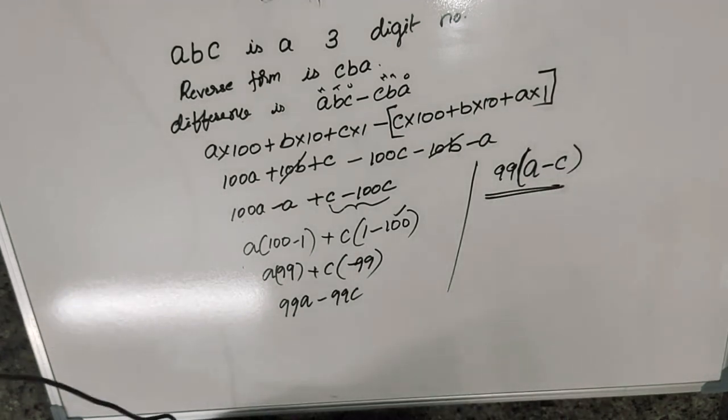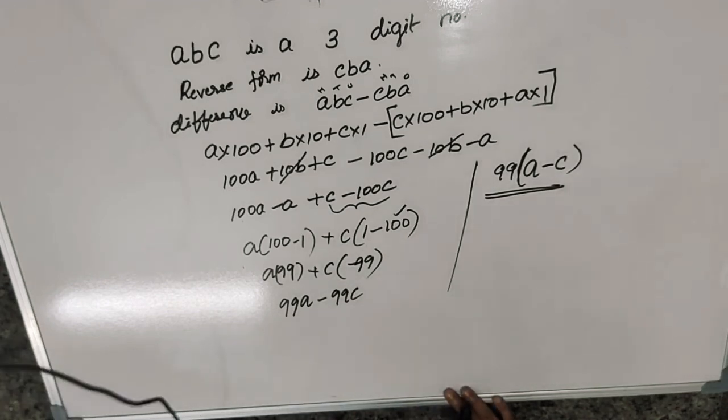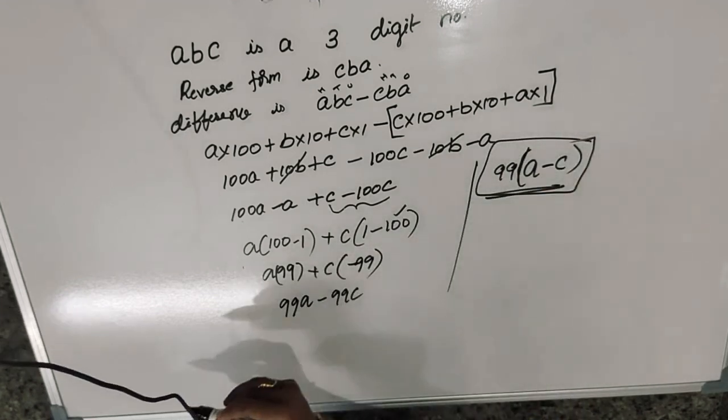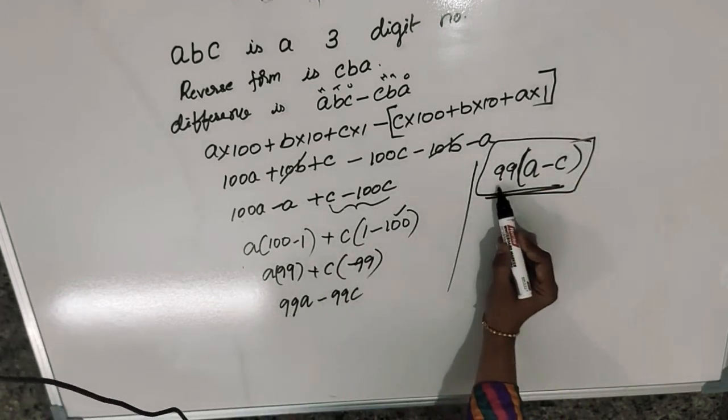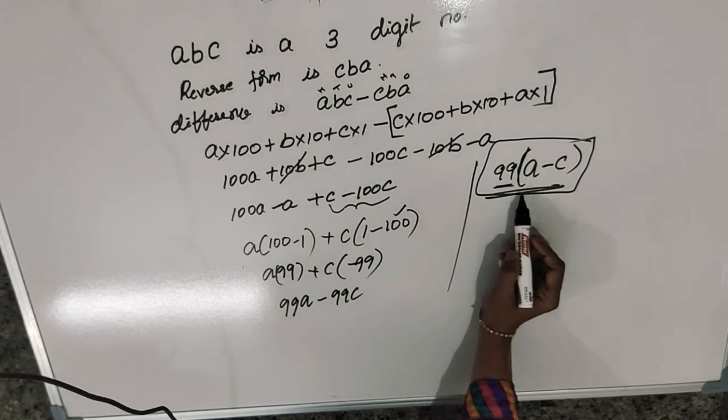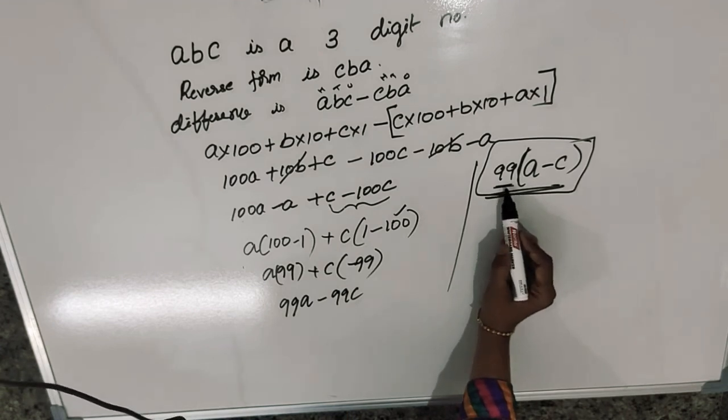So one thing is clear. Before this we have solved one question, there also we got 99 into minus 1. So one thing is clear: any 3-digit number you take and reverse the number, then if you subtract, we will get the difference as a multiple of 99, or the difference is surely divisible by 99.